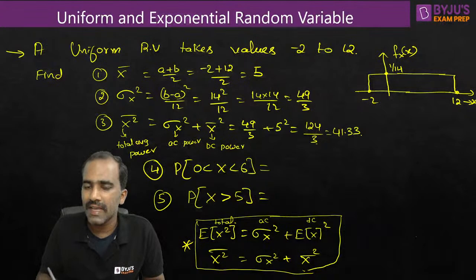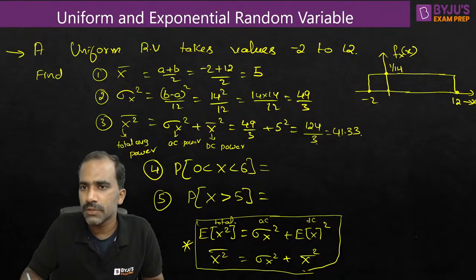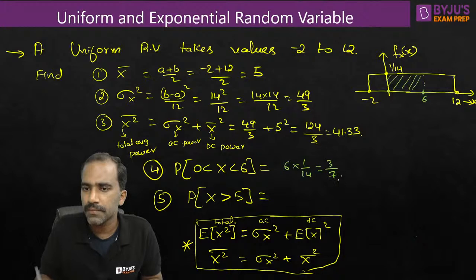Now P of x between 0 and 6. From 0 till 6, we want the probabilities. So add up the probabilities of the random variable between 0 and 6. How do you add up? Since it is a continuous function, just integrate or find the area from 0 to 6. This area is what they're talking about. So how much is that area? The width is 6 units and height is 1 by 14 units. It is 3 by 7.